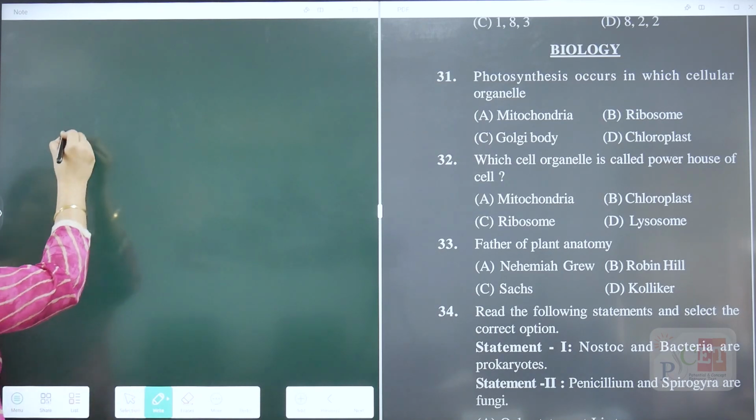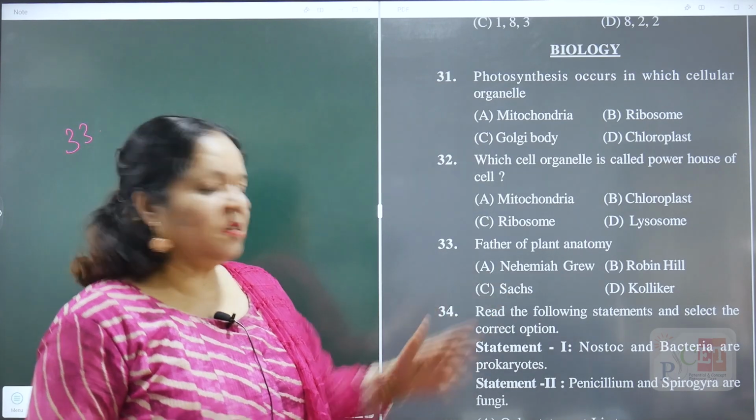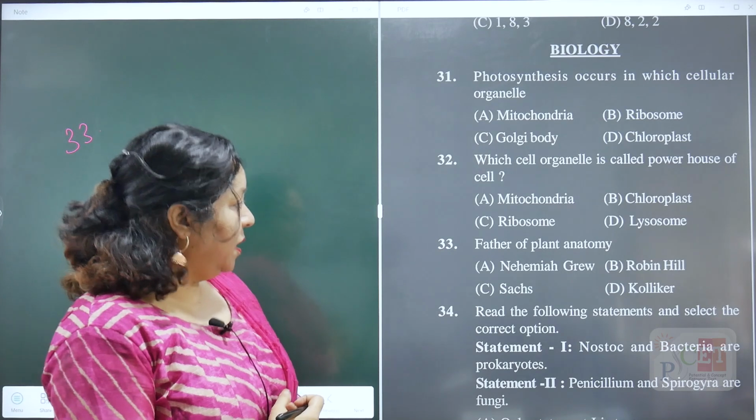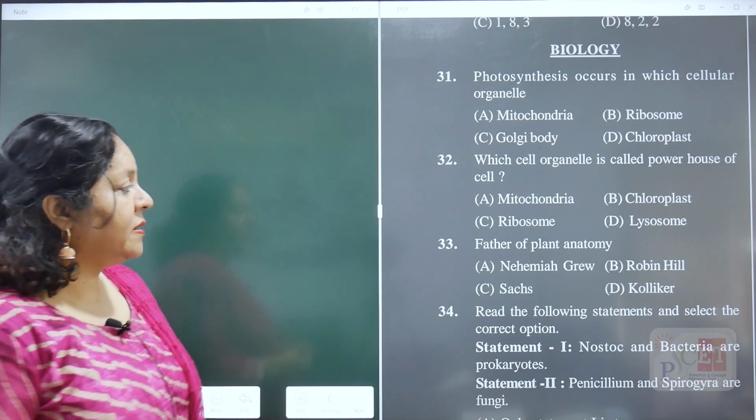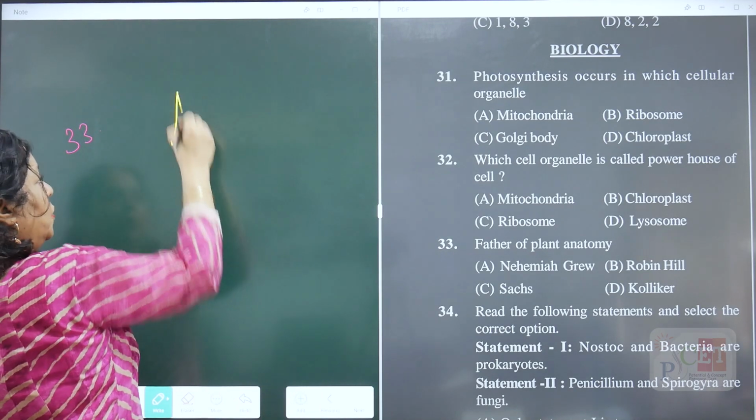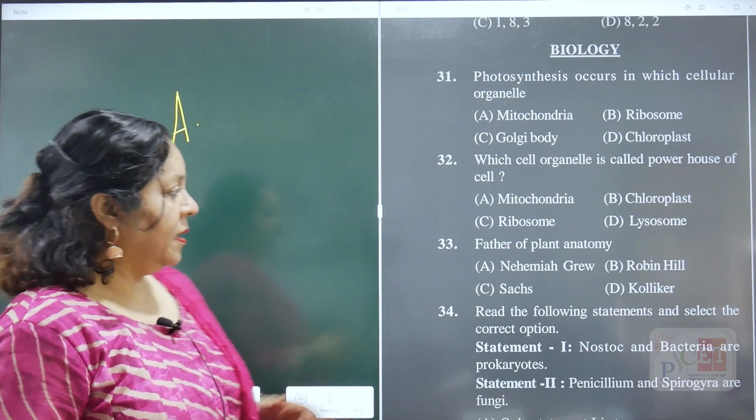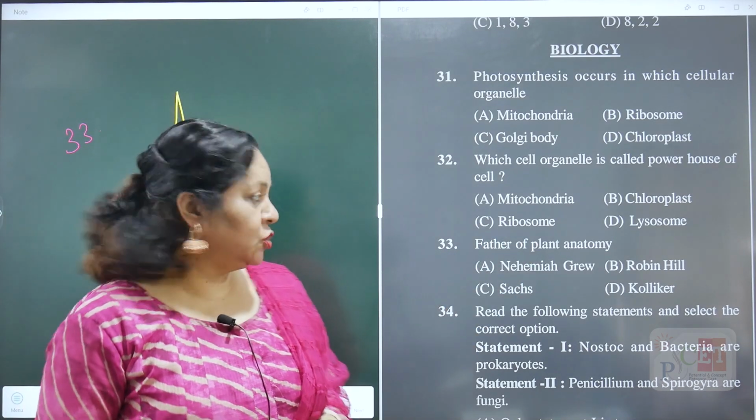Question number 33. Question number 33 is the words only, the name of the scientist only. Who is known as the father of plant anatomy? That is Engler, option A. I hope you are aware of the other scientists too.